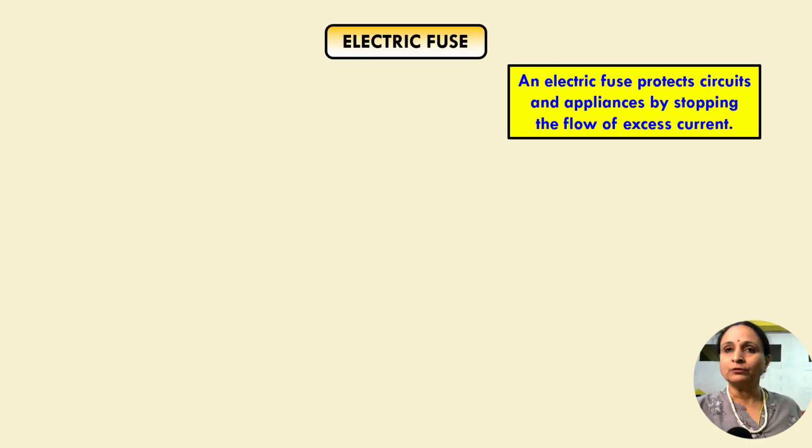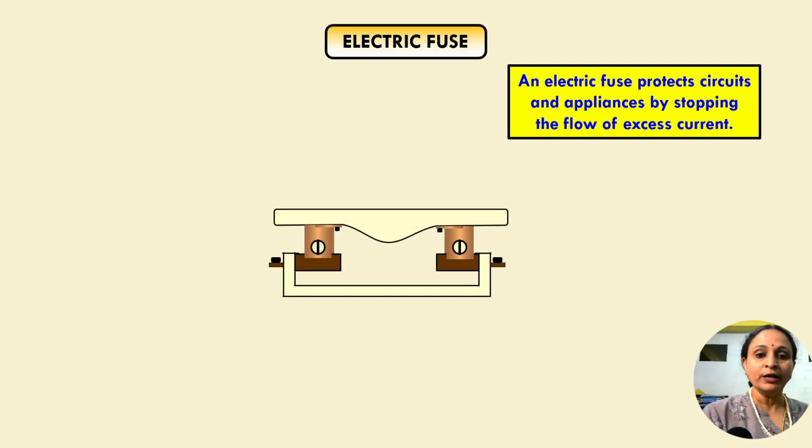Sometimes what happens, from the main, whichever connection we have at home, many times a short circuit happens, or there is some other reason. There is a huge current which is entering the house. That is very dangerous for all the equipment that you have in our house. Okay, now what you can see is the fuse. Now it is not used. पुराने जमाने में इसको यूज करते थे.